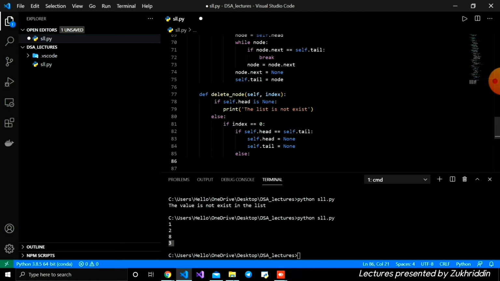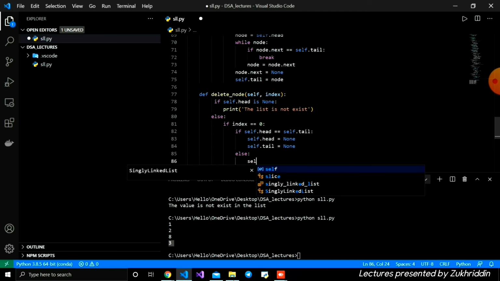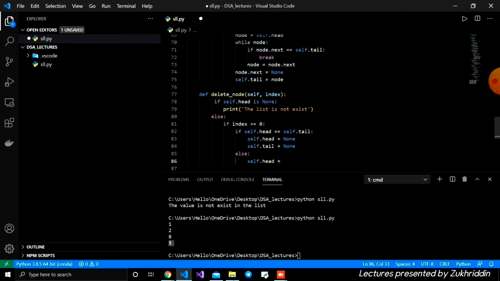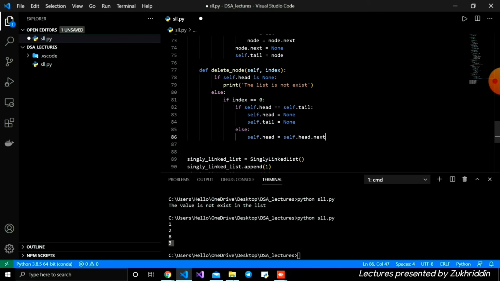If so, we're going to write another logic for deleting from the first node, and then we're going to update the reference of the second node. It looks like this. Else, the first thing I'm going to write is self.head = self.head.next, just deleting the first node. We are accessing the second node and giving the head to that second node. It means for the first node there is no reference, so the garbage collector will delete that node.